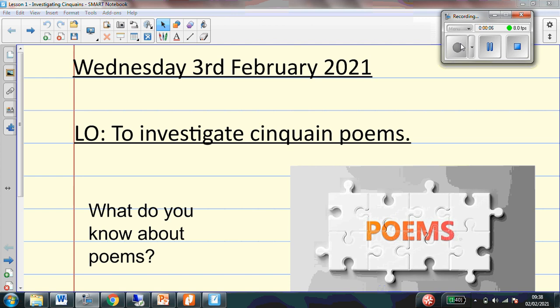It's Mrs. Martin here, and we are going to start our new writing topic today. We are going to be looking at a type of poem which is called a cinquain poem. Cinquain. So, in your books, can you please write the date, the LO to investigate cinquain poems, and then I